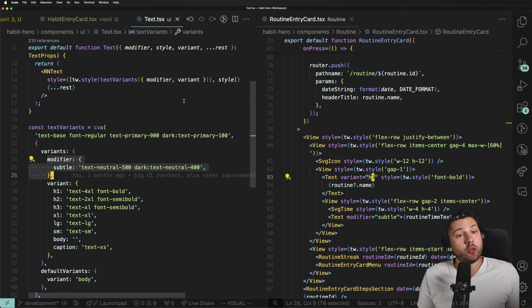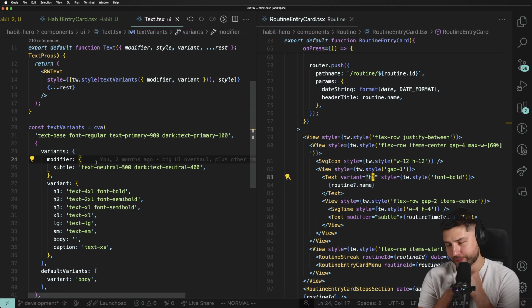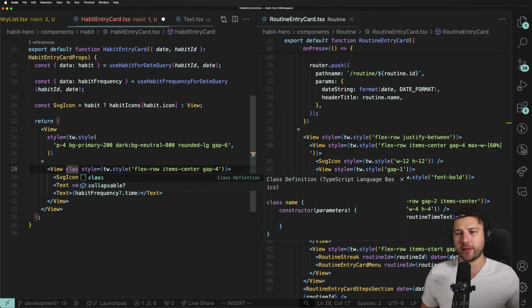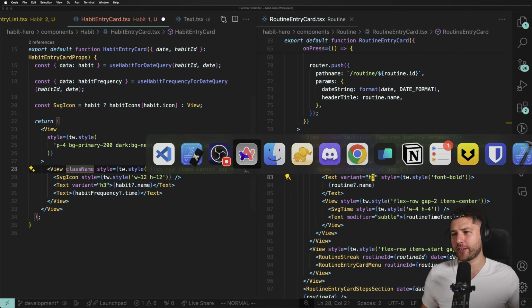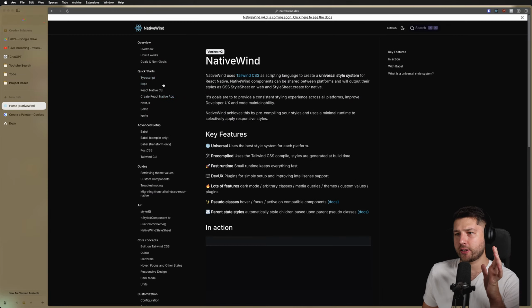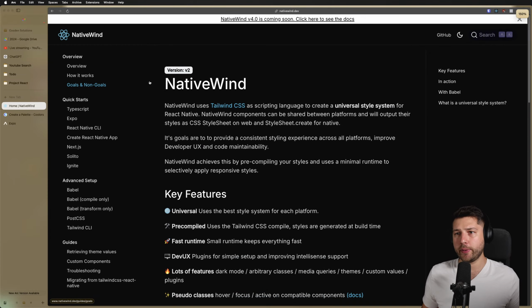Do I use NativeWind? No, I don't. I know a lot of people use it. I don't understand how people are actually using it. NativeWind, I forgot how it works exactly, but it uses class names on your actual elements. So I believe, if I'm not mistaken, that you do className here. I believe that's how it does, right? Let's look at it, NativeWind. I just want to see, to remind myself how it actually does it. Let me zoom in a little bit.